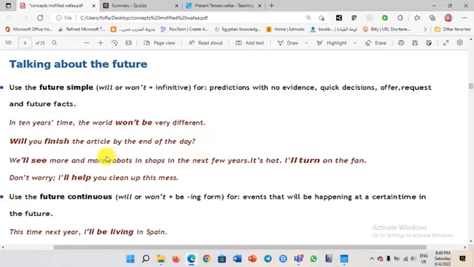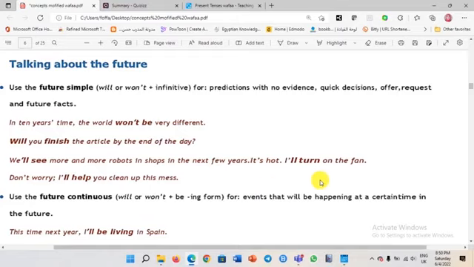Let's have a look here at this question. Will you finish the article by the end of the day? This is the question. Will you finish the article by the end of the day? We will see more and more robots in shops in the next few years. So this is another example. This is a prediction, by the way.